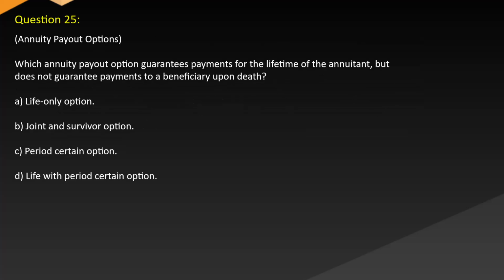Question 25. Annuity payout options. Which annuity payout option guarantees payments for the lifetime of the annuitant but does not guarantee payments to a beneficiary upon death? A. Life-only option. B. Joint and survivor option. C. Period certain option. D. Life with period certain option.